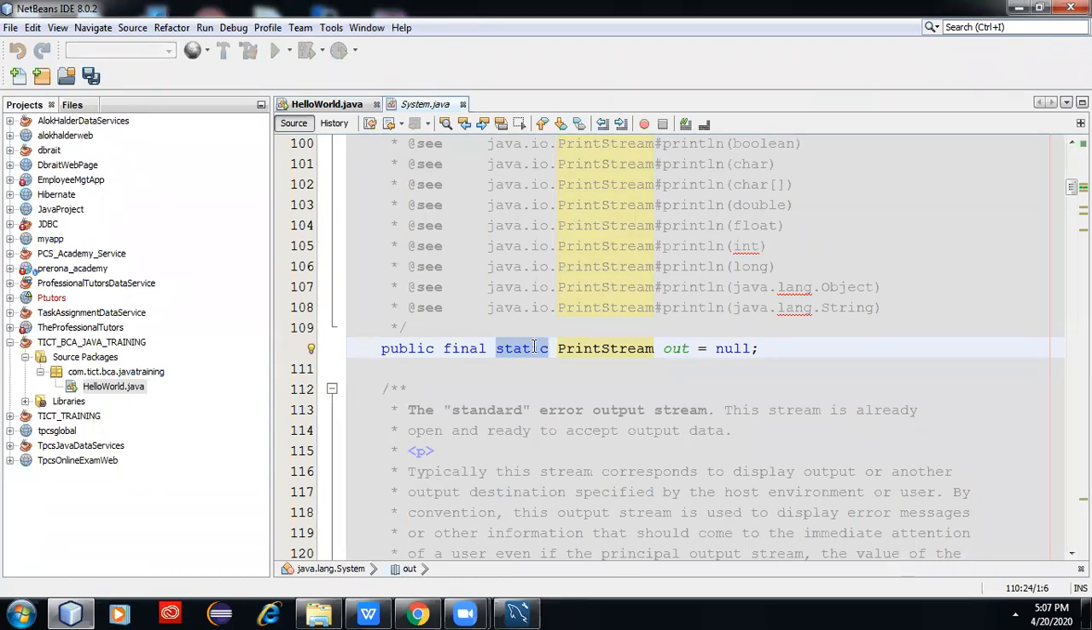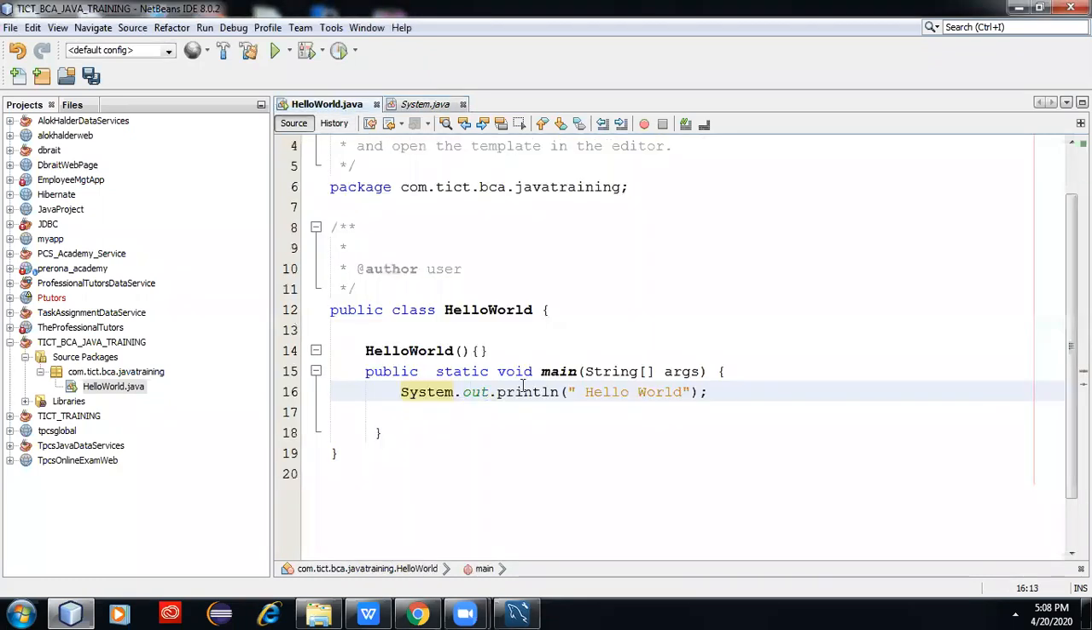A static variable or static method can be accessed using classname.method name or classname.variable name. Since out is a static object of the System class, since we are writing System.out, we are not required to create an object with the new operator. If it is static, we can directly access classname.variable name or classname.method name. That is the reason we are writing System.out.